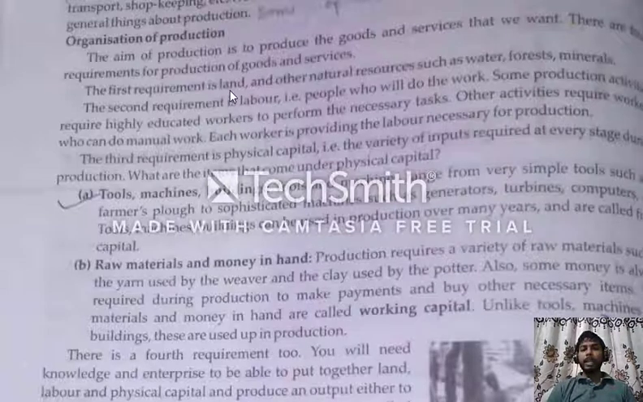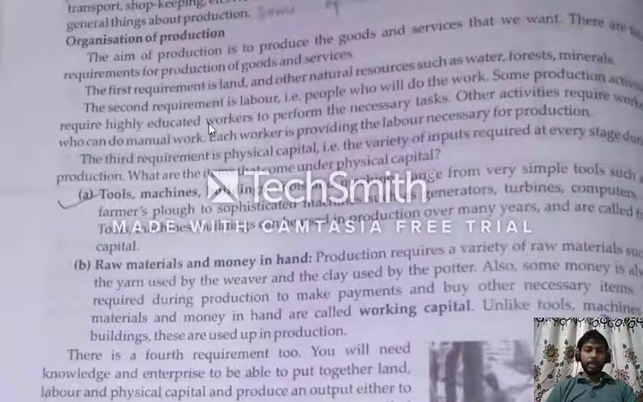The second requirement is labor. People are also necessary. Without people, how can the work be done? Suppose we have a big place and the resources, but we don't have the labor. Then all of these are of no use to us. So we also need labor so that they can do the work.